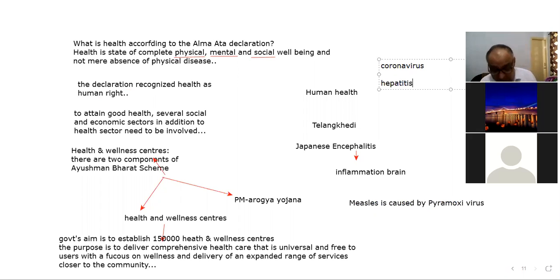So please bear this in mind that the National Institute of Virology, which is based at Pune, is a national monitoring center for the following diseases, right? So one is influenza, second is Japanese encephalitis, third is rotavirus, this related disease, and fourth is measles, fifth is hepatitis, and sixth is coronavirus, right?